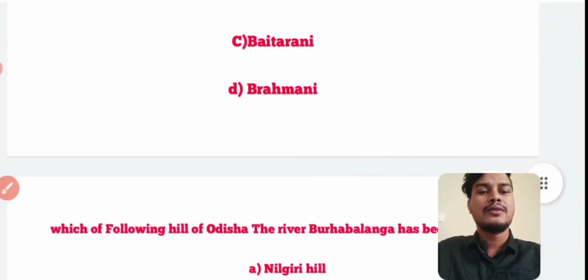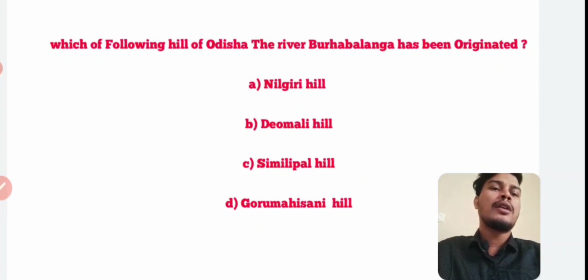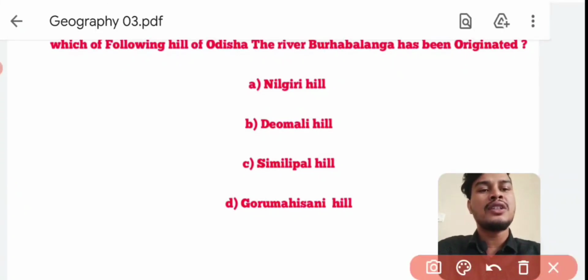Next question. From which hill of Odisha has the river Budhabalanga originated? Budhabalanga river originated from option number C, Similipal Hill. Next question.